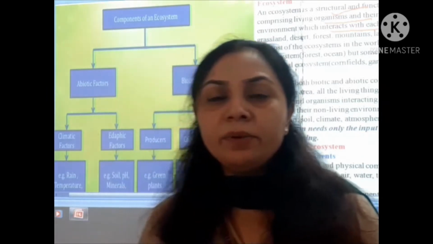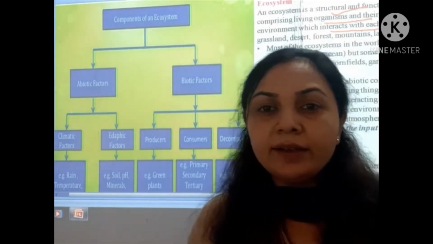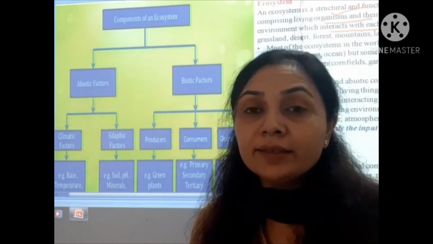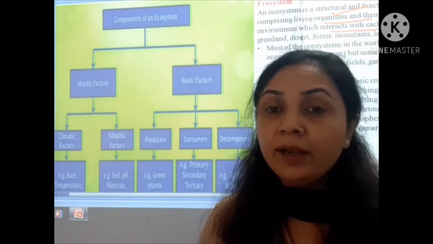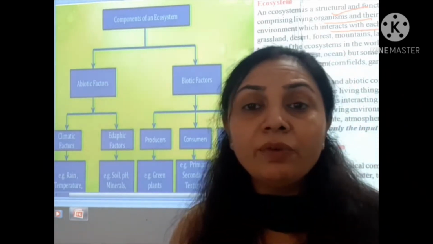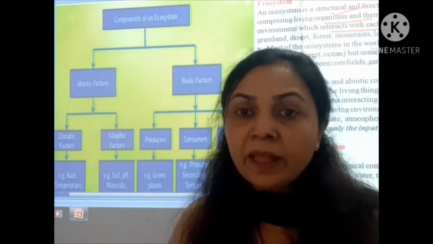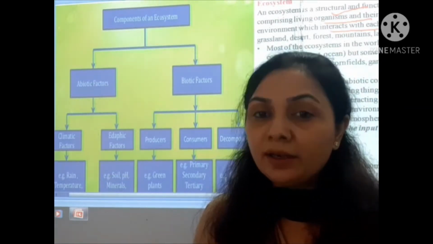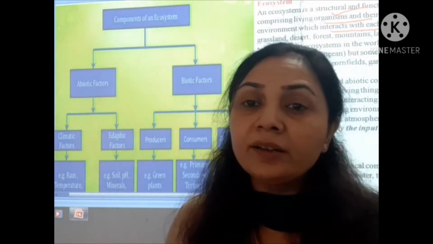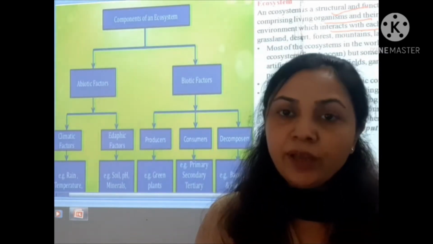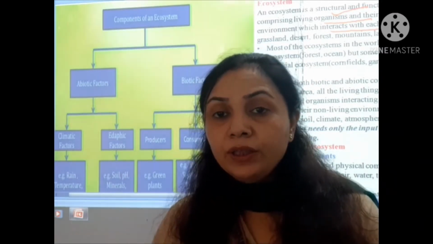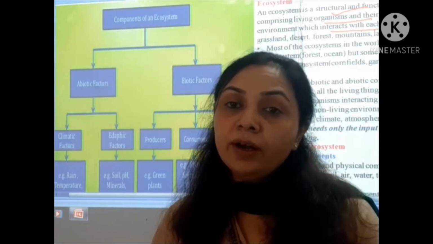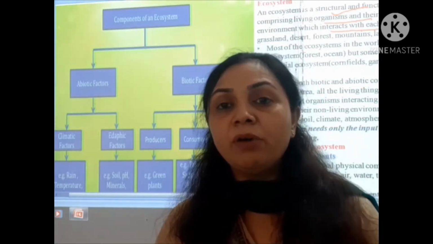Different examples of the ecosystem, we can say the grassland, mountain, desert, forest, all these are different types of ecosystem, and in that particular ecosystem the flora and fauna are comprised. Flora means the plants, different types of species which occur in that particular place, and the fauna means the different organisms and animals which occur in that particular place. So all these are the flora and fauna, and they make the ecosystem of the particular place.